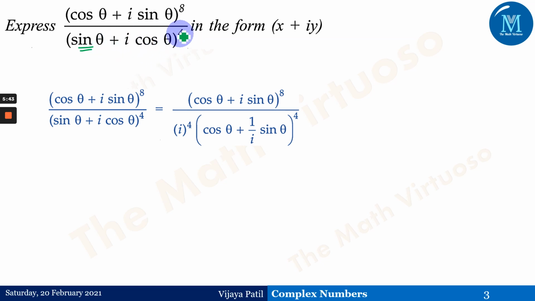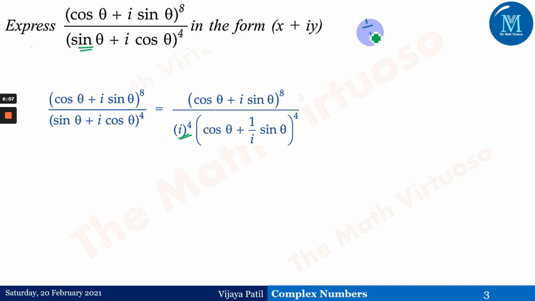But yes, because of the power 4 here, if you observe, what adjustment have we done? We have taken I out from this to the power 4. When this I comes out with the power 4, it will come as I to the power 4. So after taking I to the power 4 out of this bracket, we'll have I to the power 4 times (cos theta plus 1 upon I times sin theta).